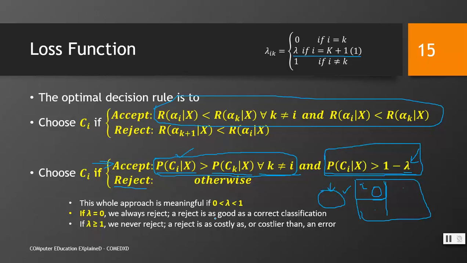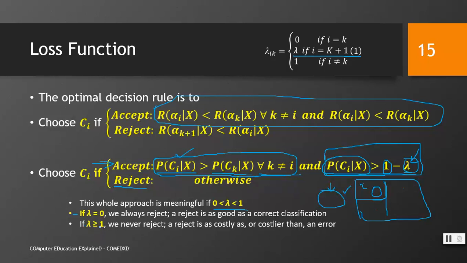Otherwise reject it. The whole approach is meaningful if 0 is less than lambda less than 1. If lambda is 0, we always reject. A reject is as good as a correct classification, right? It means that if we put lambda 0, then P(Ci given X) greater than 1 would never happen because 1 is the maximum probability and this would always be less than 1. So we will come into the otherwise and we will keep on rejecting the instances.